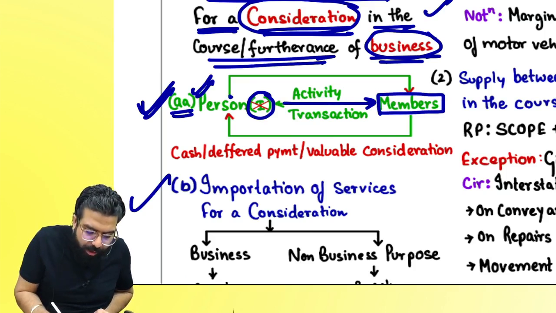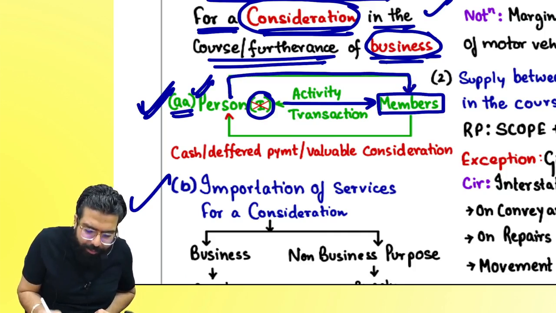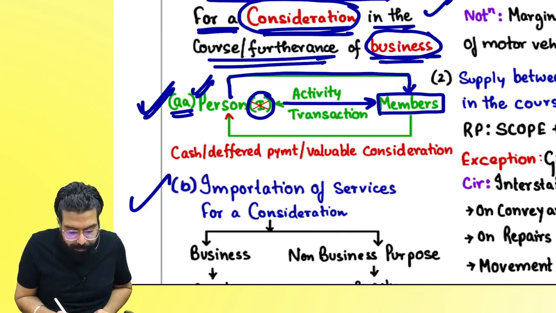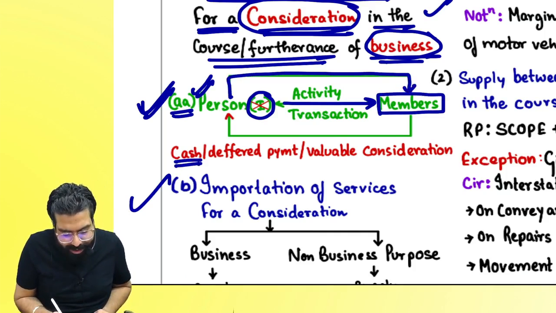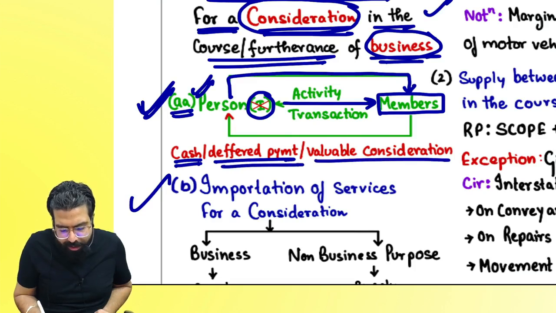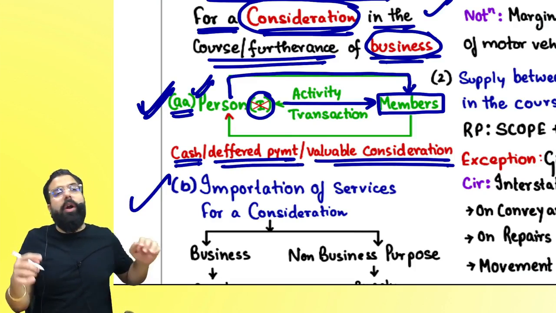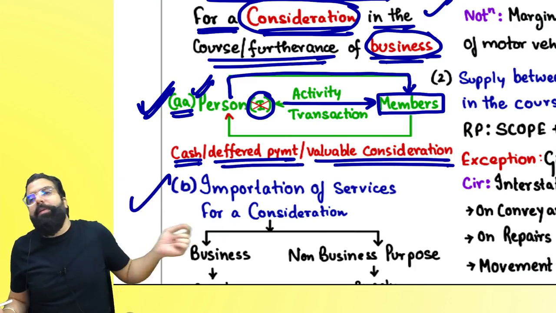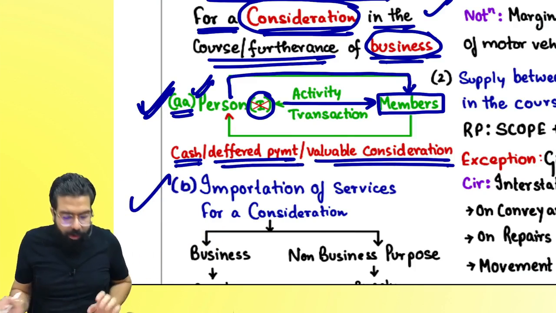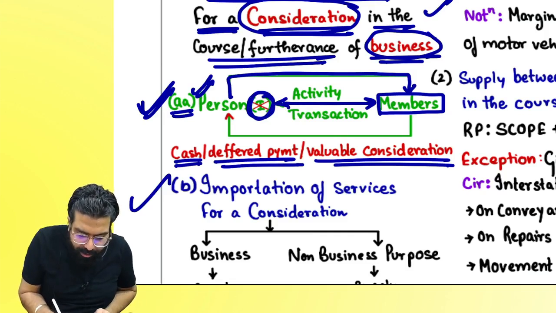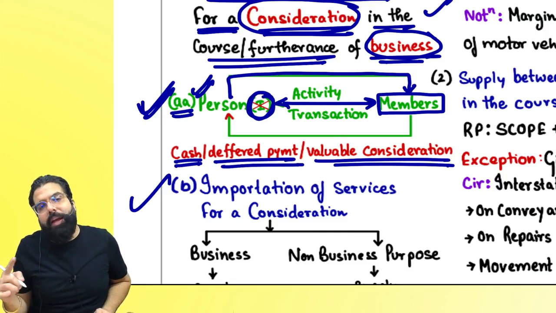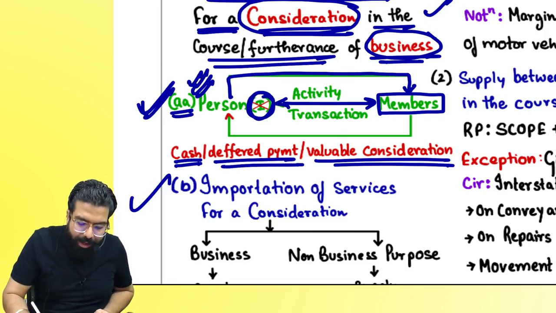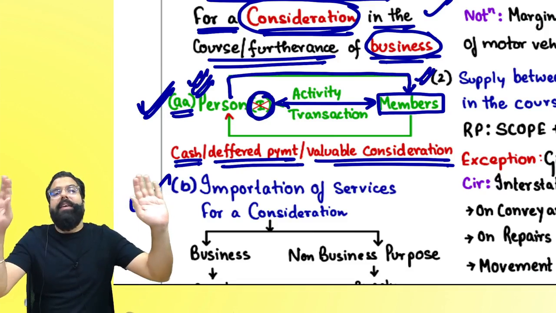Yes, everyone. So the person is doing an activity or transaction for the members, and members are paying cash or deferred payment or any other valuable consideration, or the members are doing an activity for the person other than the individual, then that is also being covered. This person and this member shall be treated as distinct persons.